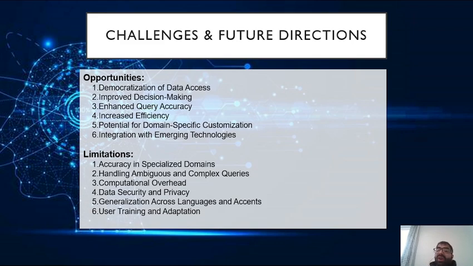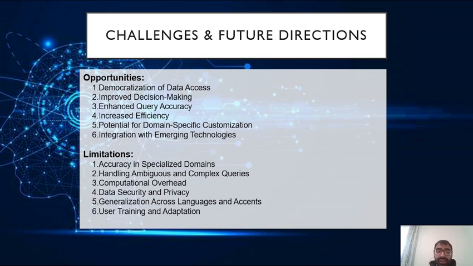But we will also have some limitations, such as accuracy in specialized domains. While pre-trained language models like BERT and GPT have been fine-tuned for text to SQL tasks, they still struggle with domain-specific queries, leading to inaccuracies in highly specialized fields such as finance or legal databases, where an investor can incur huge losses. The second drawback is handling ambiguous and complex queries. It is still a research field, and the algorithms are not yet able to handle complex data.